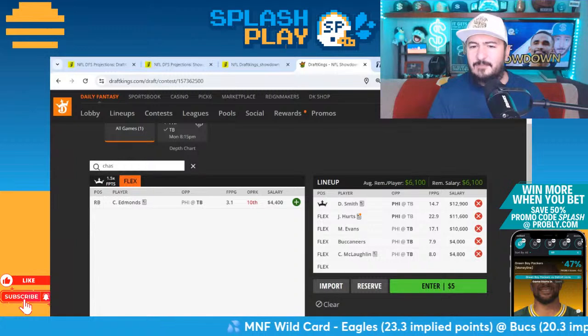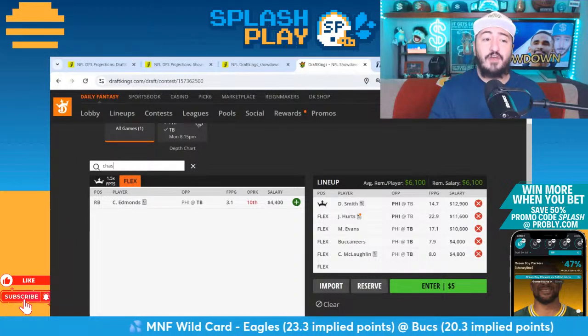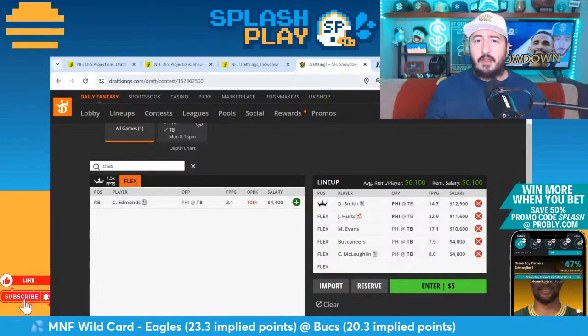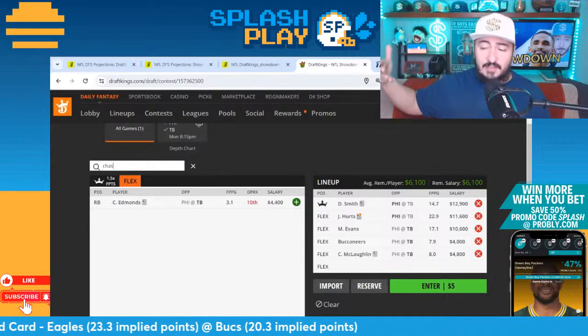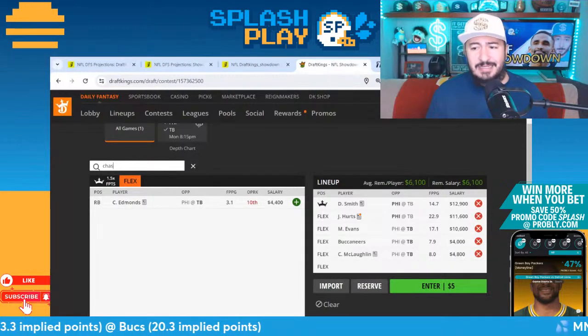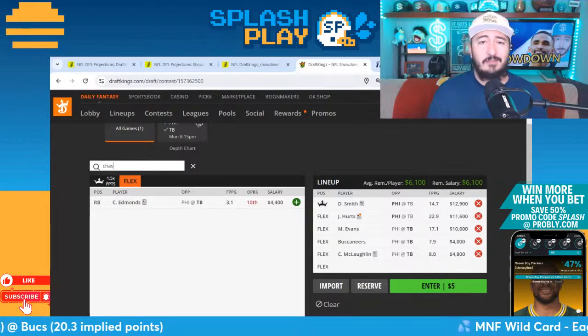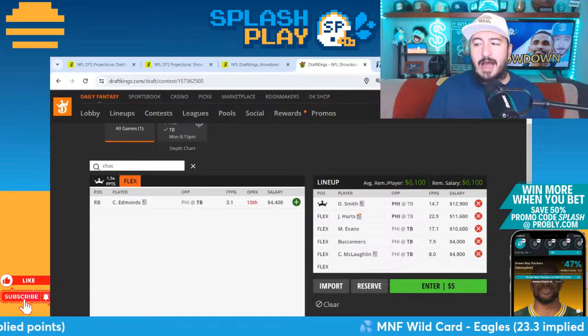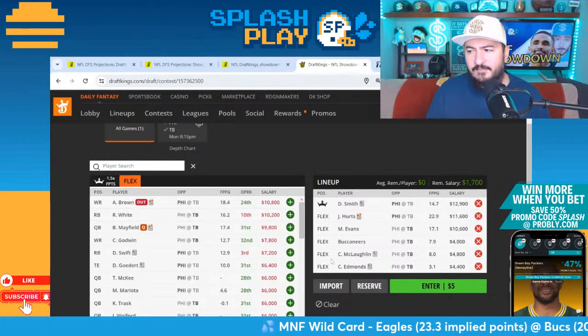Rachaad White has been subbed out so much more than I would have thought, given that his whole value as a player was just getting tons and tons of touches. And now they've not been doing that. They've been giving Chase Edmonds a lot more work, especially on those third and long kind of plays. So I'm going to go with Chase Edmonds to cap this build off.